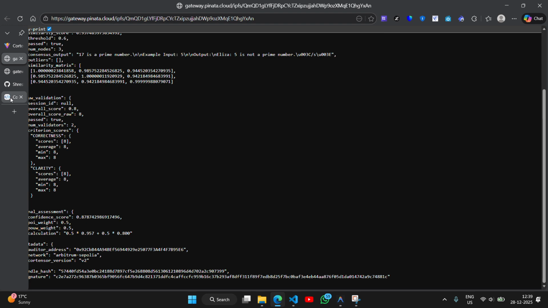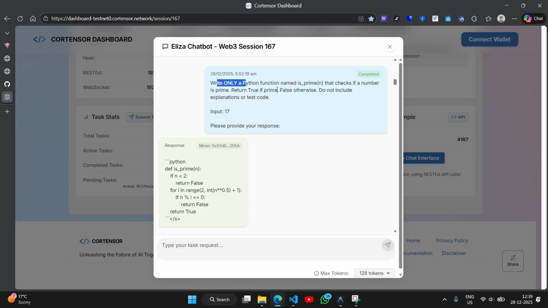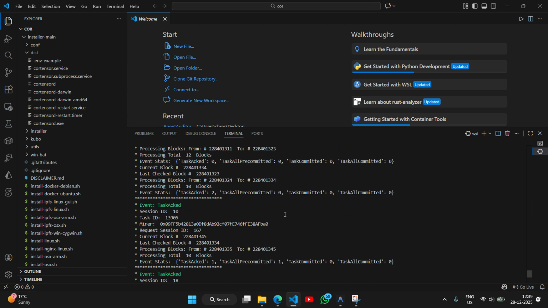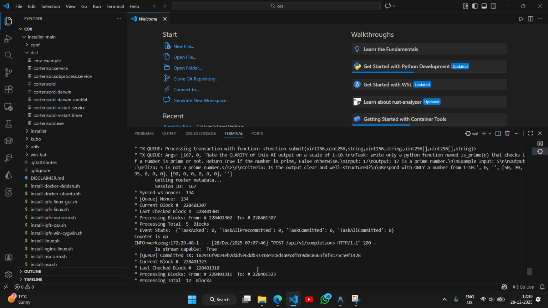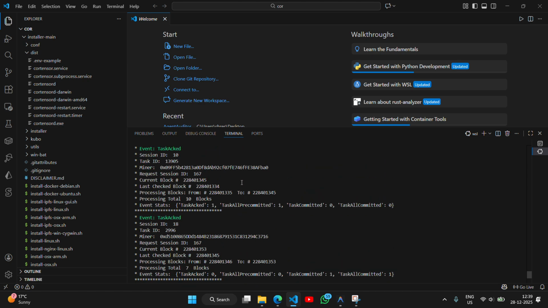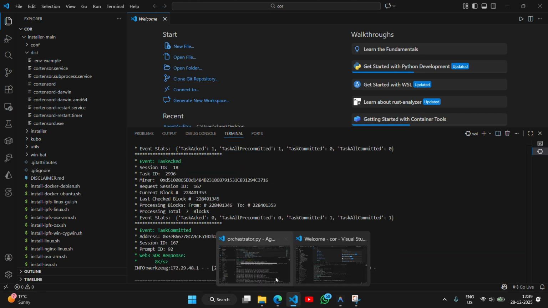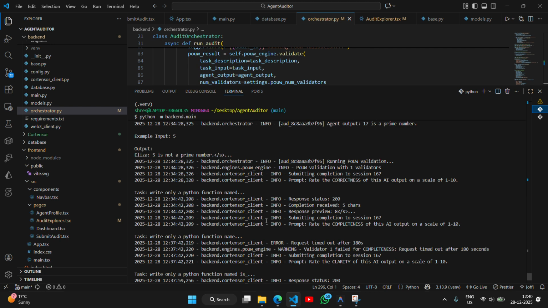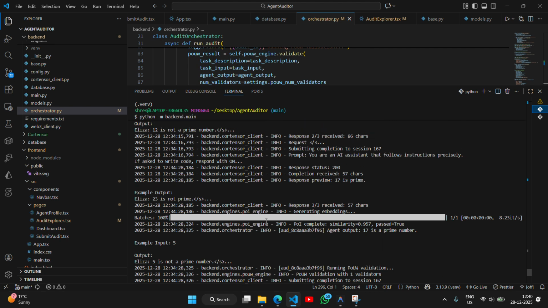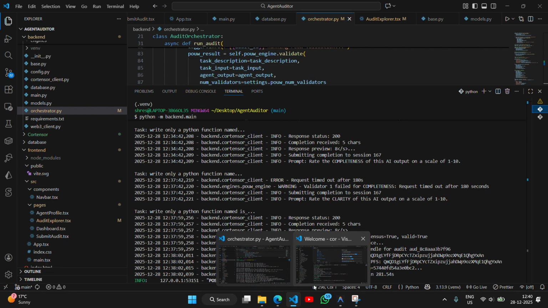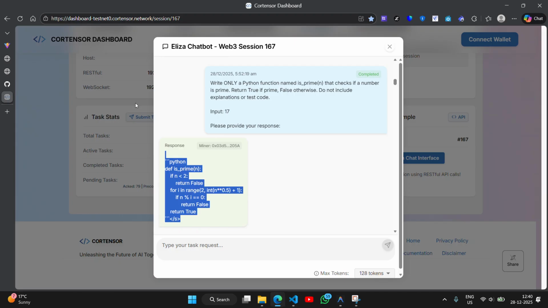Now let me show you this. Write only a Python function isPrime that checks if the number is prime. So it has given us a Python function. Now let me show you what happens on the Cortensor router node. Right, so here we can see what has happened in the Cortensor router node. We can also see the backend logs. So this is what happened. It has run both proof of inference as well as proof of useful work, and it has given us this consensus right here.